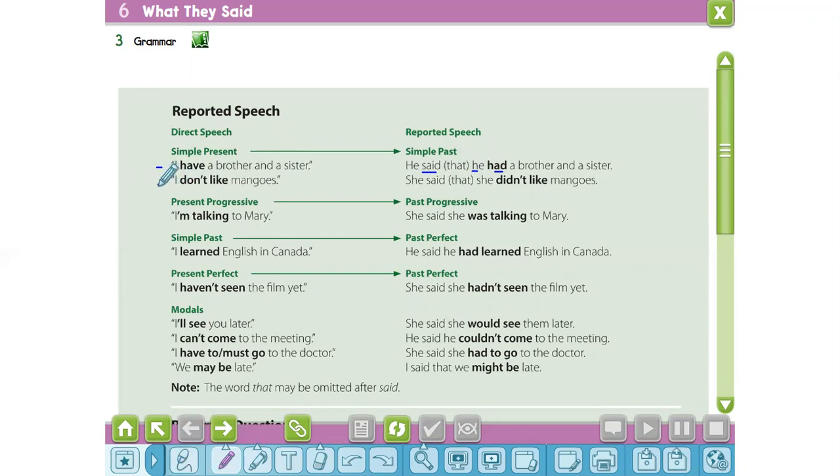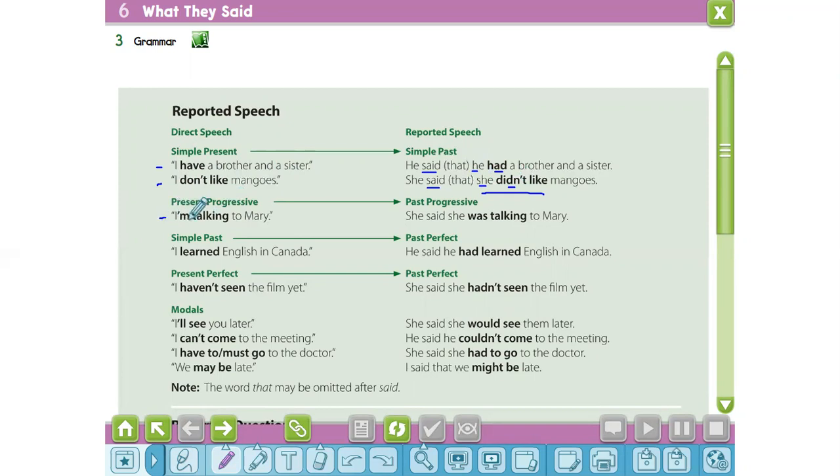Another example: "I don't like mangoes." She said she didn't like mangoes. What is the first step? Excellent. We will use the reporting verb, then we will change the pronoun and the tense.